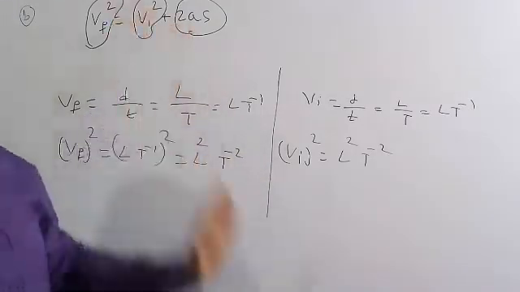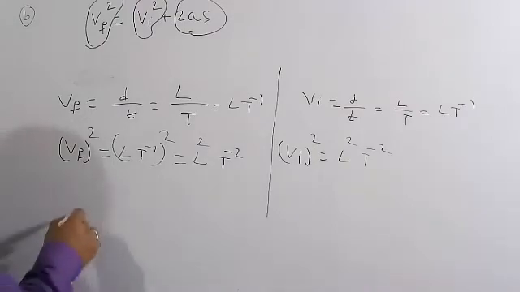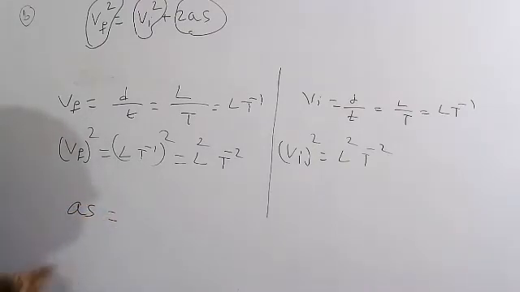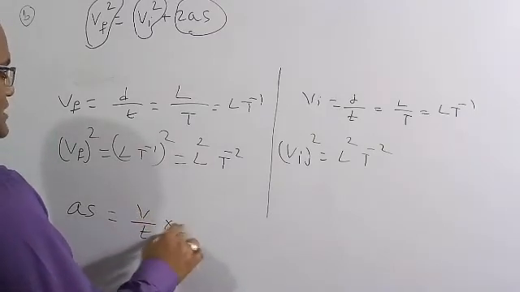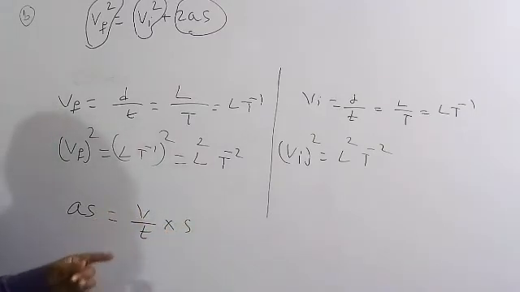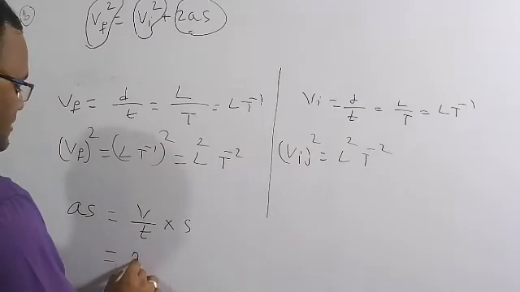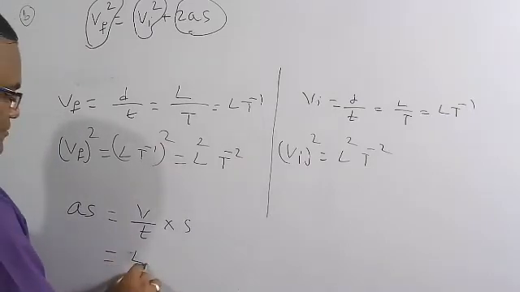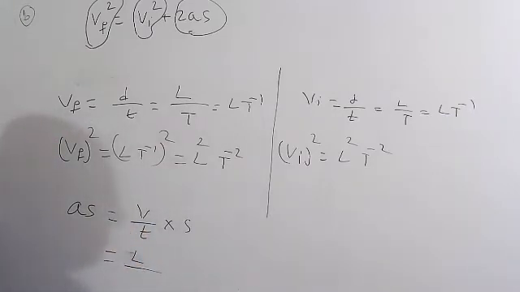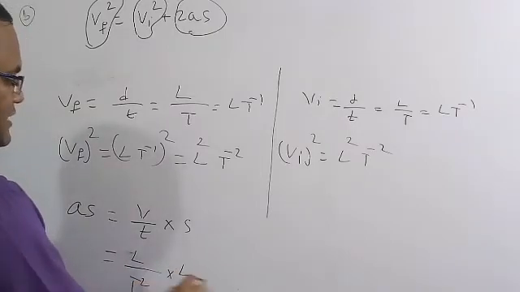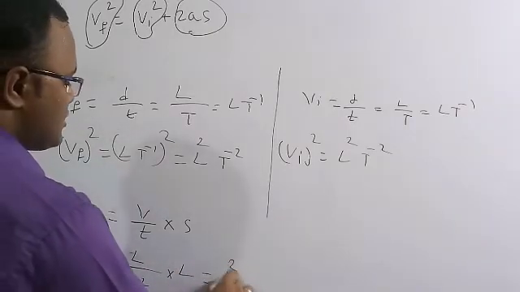So therefore, no need to take the 2. Now we need to check as. Here, s is the acceleration. Acceleration is nothing but velocity divided by time, into distance. Velocity is again meter per second, and meter is L. Time becomes T squared, and distance is again L. So therefore, L squared into T to the power of minus 2.